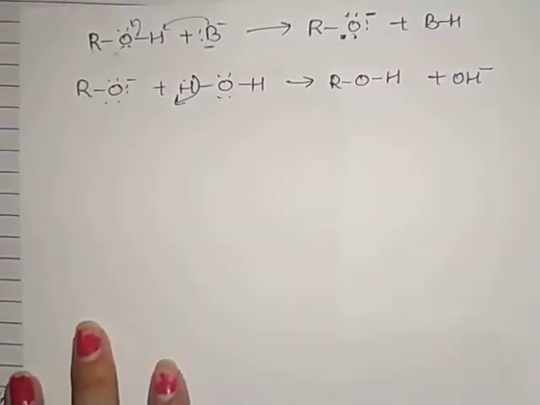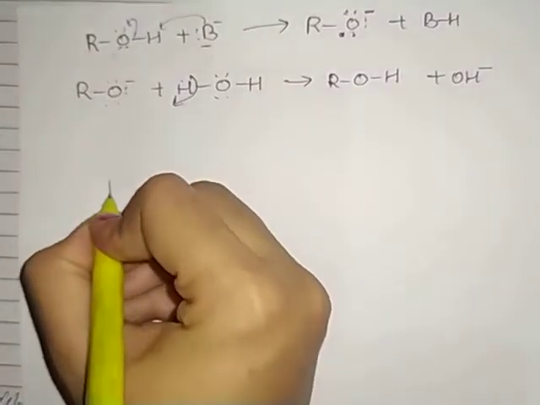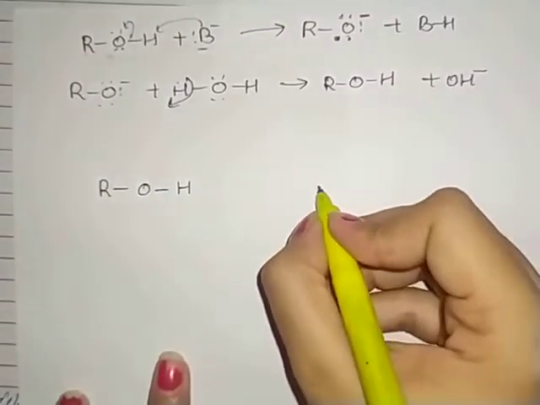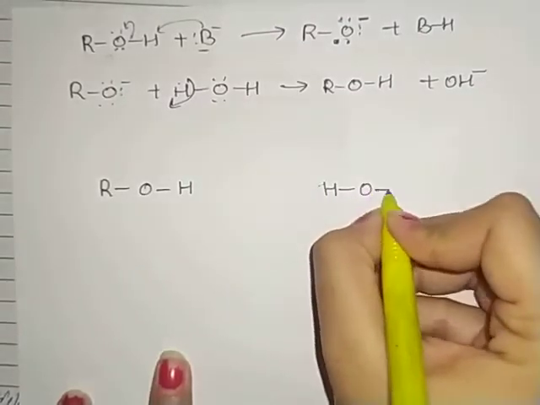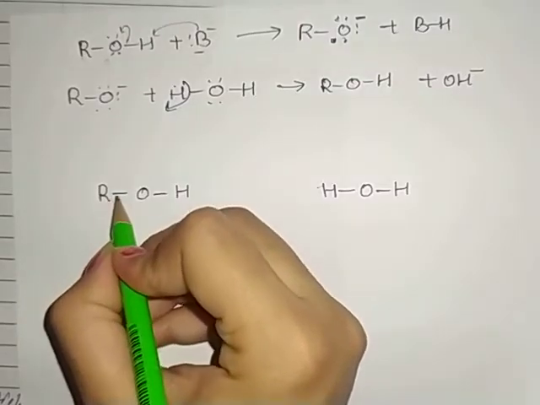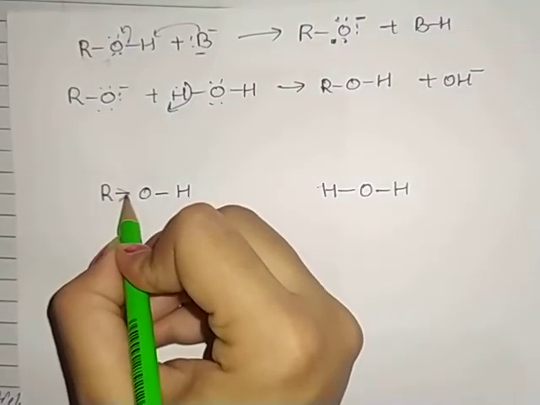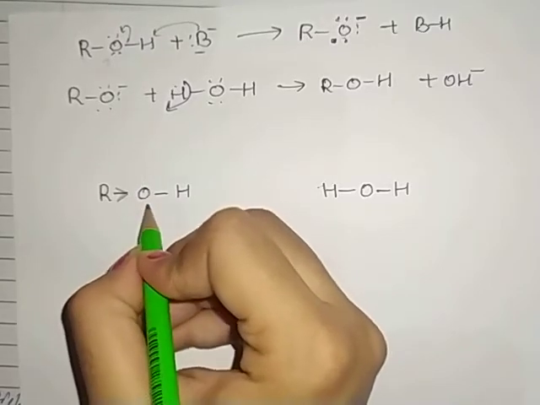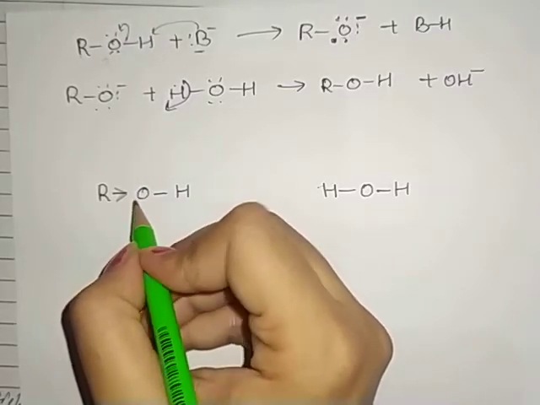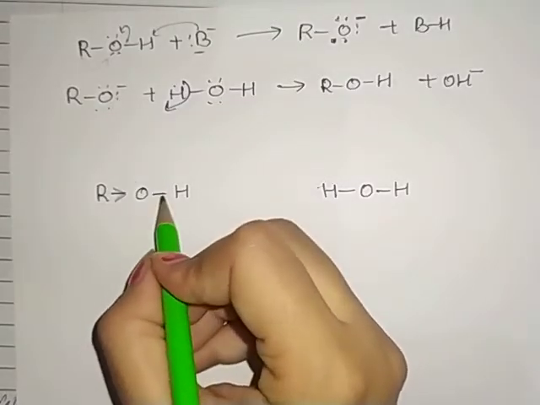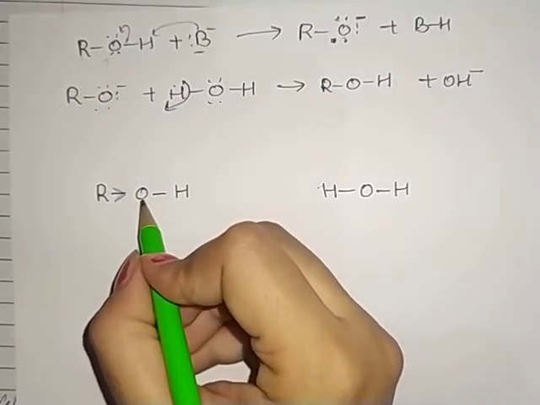Okay, so if I am writing it as ROH, and on the other side if I am taking the example of water. Clear? So now what is this R group doing? That alkyl group gives electrons towards this oxygen. So the electron density on this oxygen increases. Okay. Now electron density increases, so the polarity of the OH bond decreases. Okay.